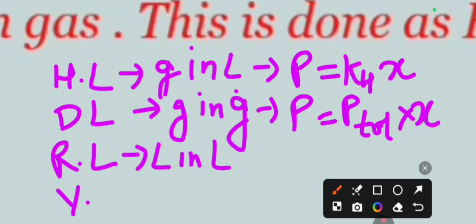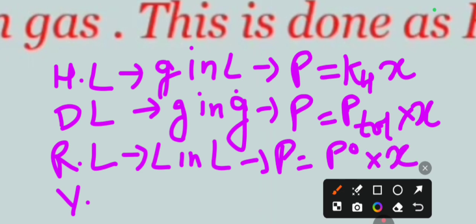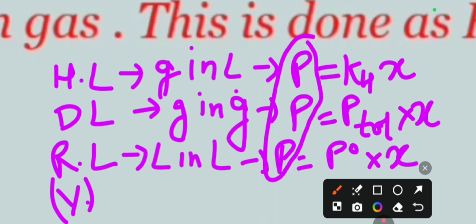Many times I have told you all these 3 laws because they are very important. You should know the difference. And here partial pressure is equal to P naught into X. What is P naught here? It is the vapor pressure in the pure state. One more thing, in numericals they can ask, if partial pressure is given for any quantity, any mixture, then all these partial pressures you can put equal to each other.